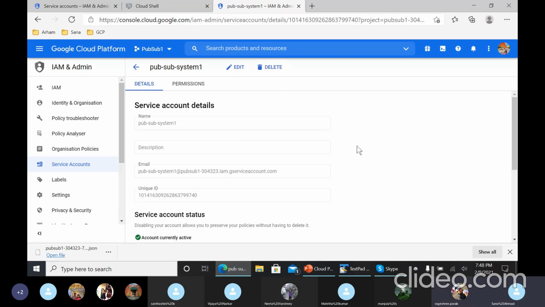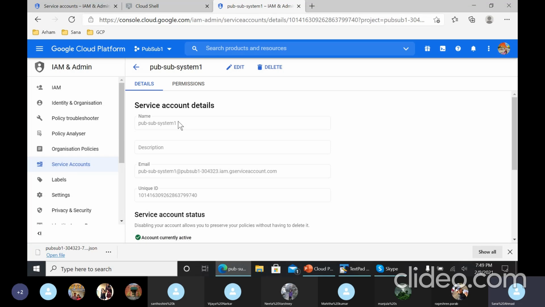I had already created one service account. Just give a name. Where will we find this IAM? Yeah, from the navigation menu. From there go to IAM and admin. In that, choose service account. Done.